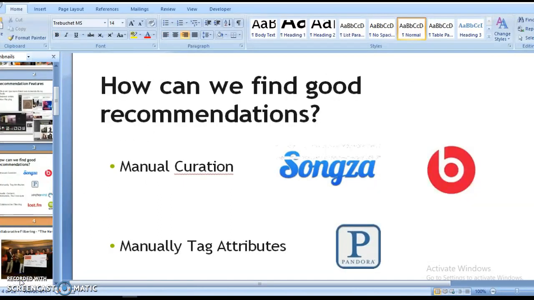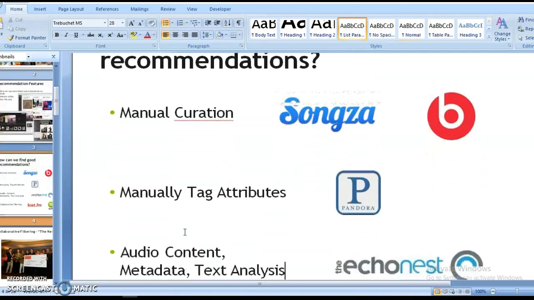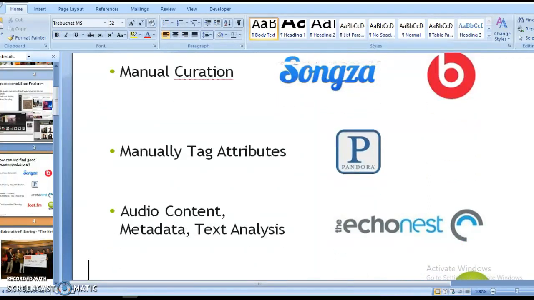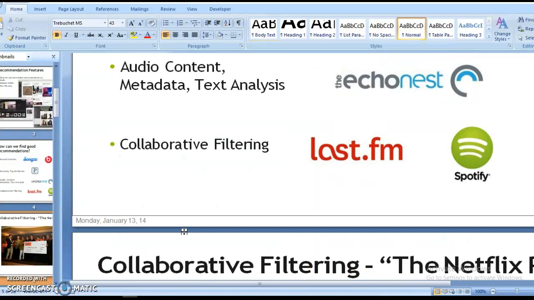Now, how can we find good recommendations? There are certain features we need to know about: manual curation, manually tagged attributes, audio content, metadata, and text analysis. Text analysis is a very innovative method in which we can do sentiment analysis and classify the words into different sections like positive, negative, and neutral. So it's also a very good method. And lastly, the most important is the collaborative filtering method, on which our project is based. It's a very good and very easy method to build a recommendation system model.